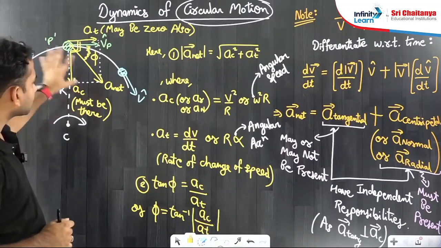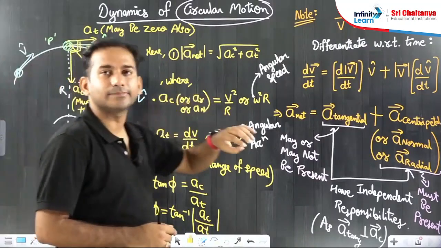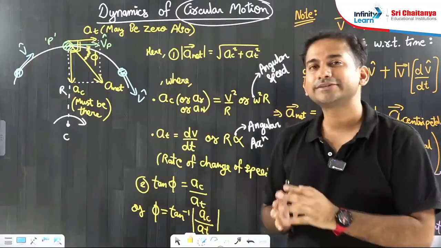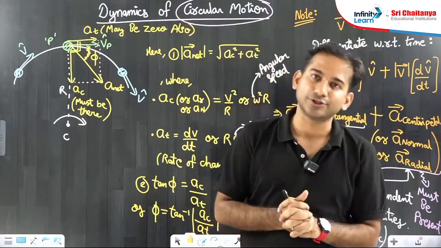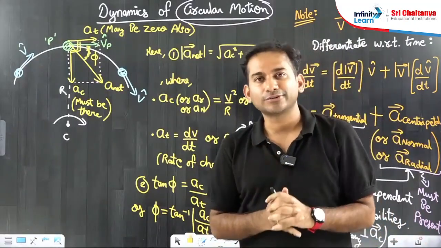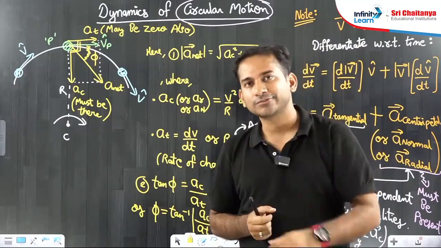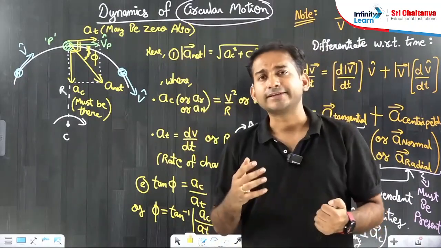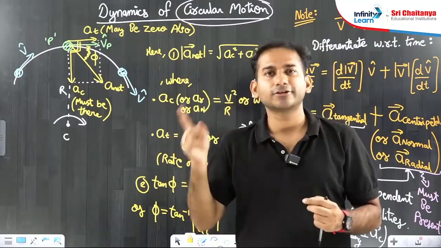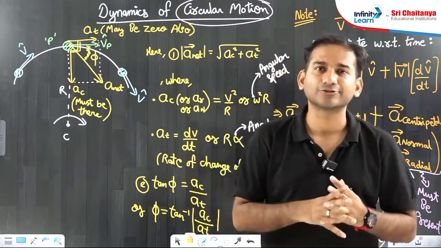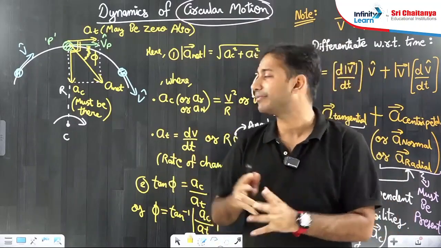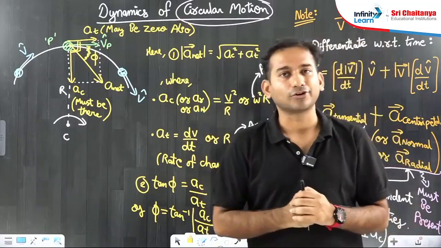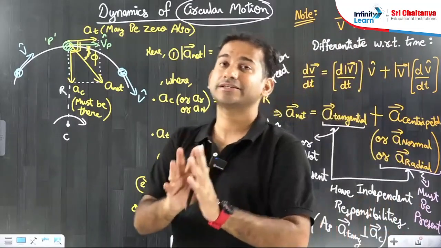Another thing is, I have just represented one diagram. I will take it up once again to tell you the types of circular motion. The types include uniform circular motion, in which the speed of rotation will not change. It can be increasing speed circular motion, or decreasing speed circular motion. Many things can be there. One by one we will talk about all of them. But tell me as of now, is this clear to you?